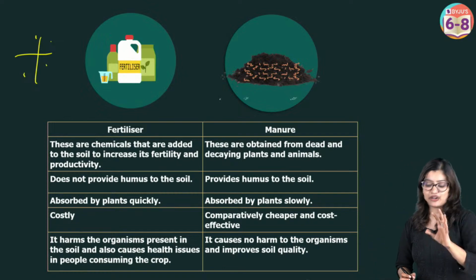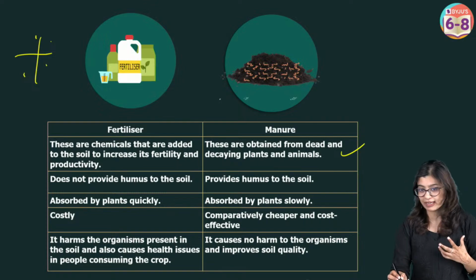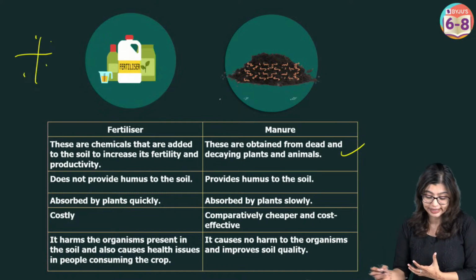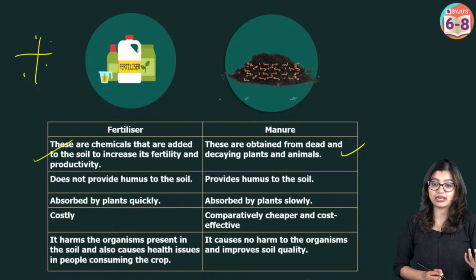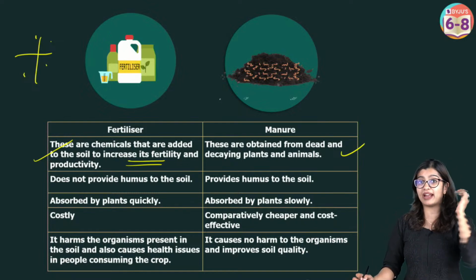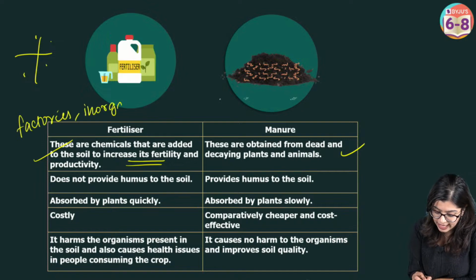Yes? Now you have manure and fertilizers. Manure is obtained from organic matter. It is eco-friendly. While fertilizers are chemicals that are made in factories, and they include inorganic salts.